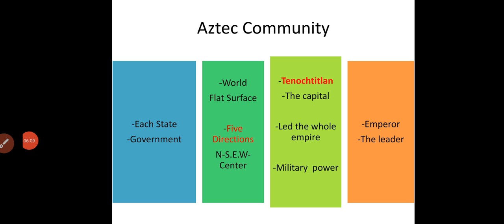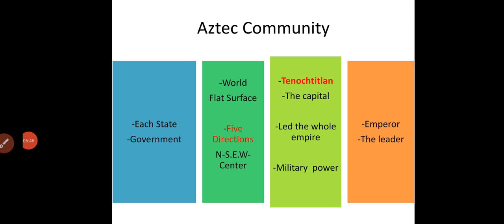Number two, the Aztecs believed that the world was a flat surface. They believed that the world was a flat surface divided into 5 directions. The directions are north, south, east, and west, and the center.